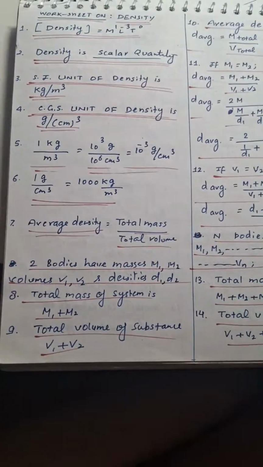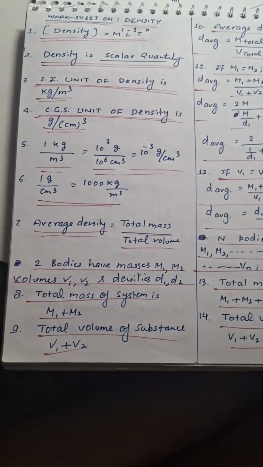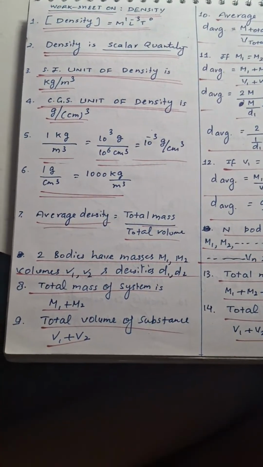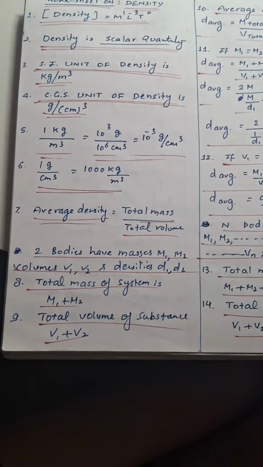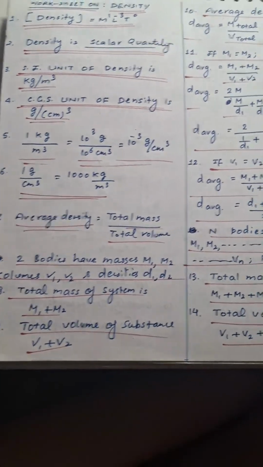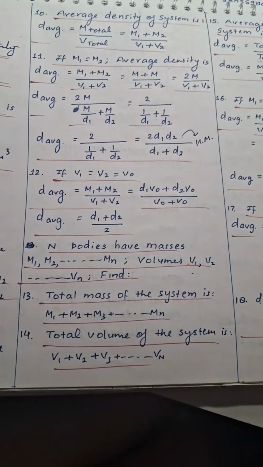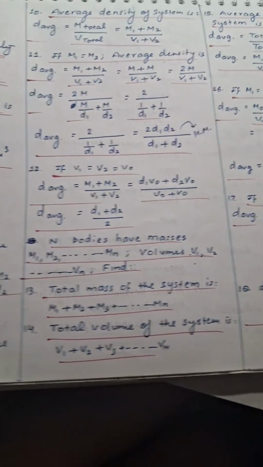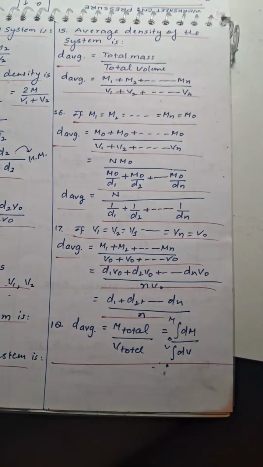Then it's a worksheet on density, dimension, units, quantities, SI, CGS unit ratio, average density, numericals based on calculations of density, average density in different cases, n body problem, average density in different cases.